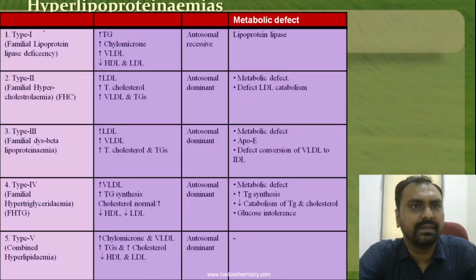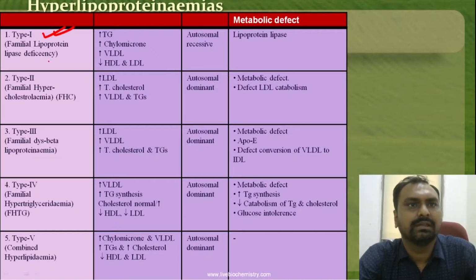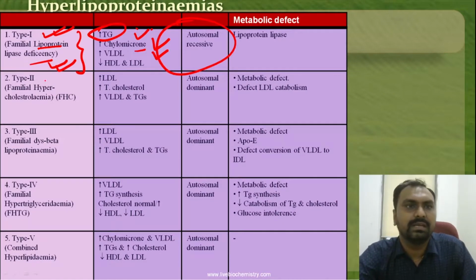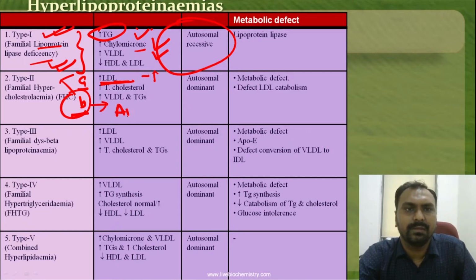Revise again. In type 1, there is a deficiency of lipoprotein lipase, leading to increased chylomicron and increased VLDL. It is autosomal recessive. Type 2 has 2A and 2B. In type 2A, there is a defect in the LDL receptor, leading to an increase in cholesterol level. In type 2B, there is excessive production of ApoB, and it is an autosomal dominant condition called familial combined hypercholesterolemia.